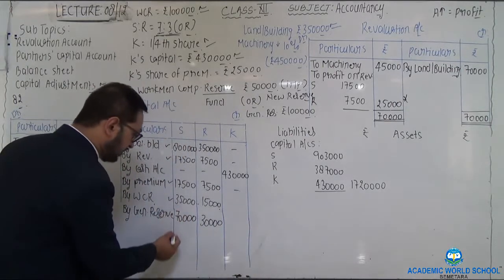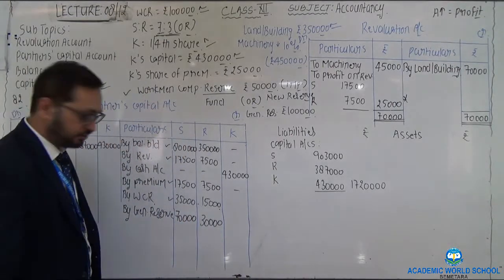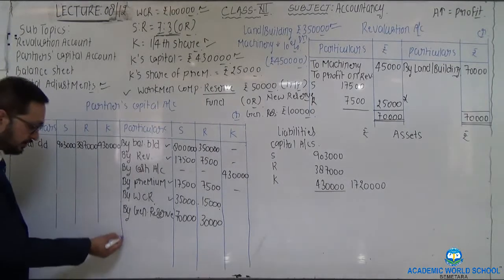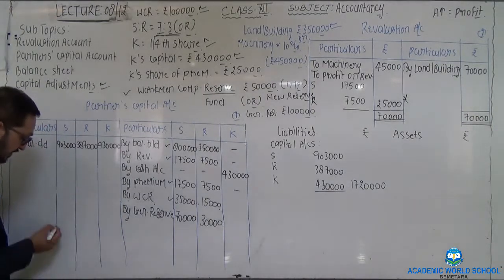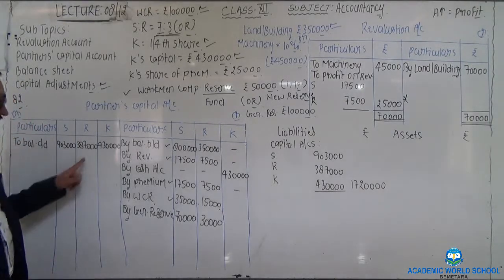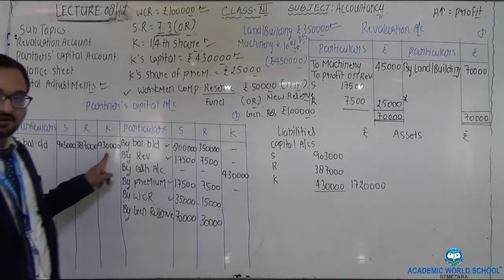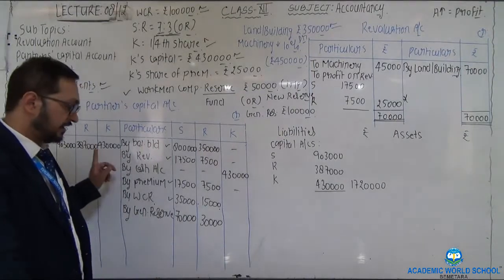And according to the new profit sharing ratio, their respective capital works out at rupees 9,03,000 to first partner, 3,87,000 to second partner and 4,30,000 to third partner.